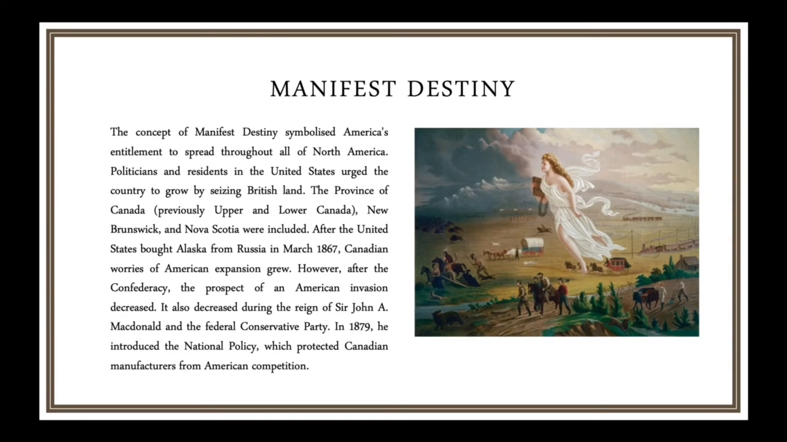Manifest Destiny. The concept of manifest destiny symbolized America's entitlement to spread throughout all of North America. Politicians and residents in the United States urged the country to grow by seizing British land. The province of Canada, New Brunswick, and Nova Scotia were included. After the United States bought Alaska from Russia in March 1867, Canadian worries of American expansion grew. However, after Confederation, the prospect of an American invasion decreased. It also decreased during the reign of Sir John A. Macdonald and the Federal Conservative Party. In 1879, he introduced the National Policy which protected Canadian manufacturers from American competition.